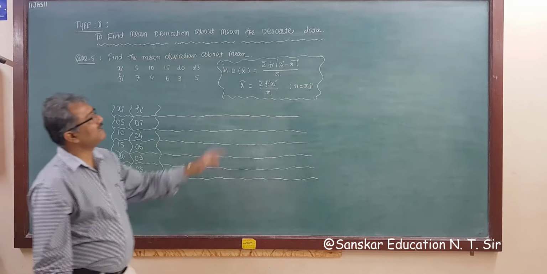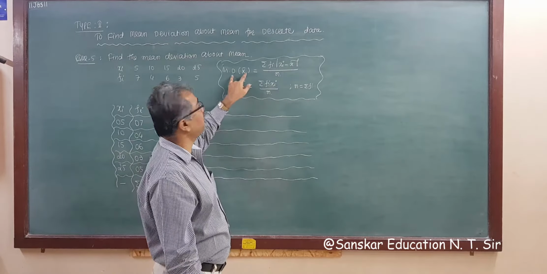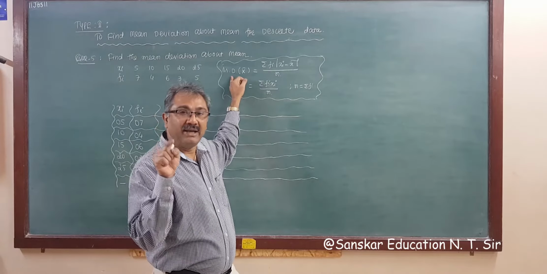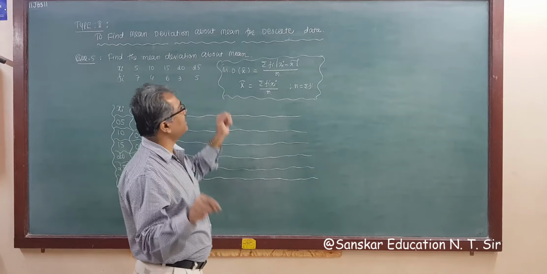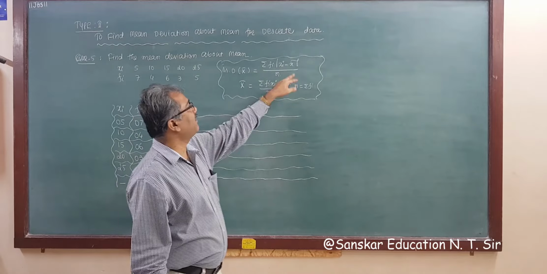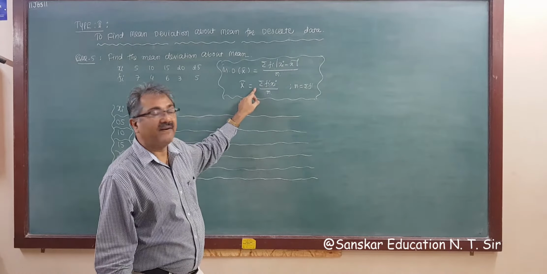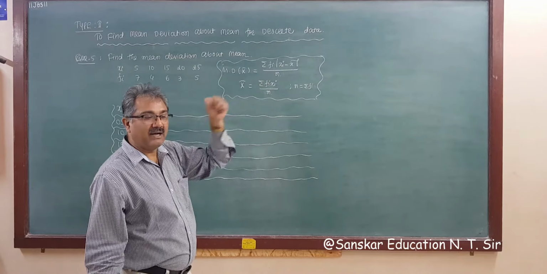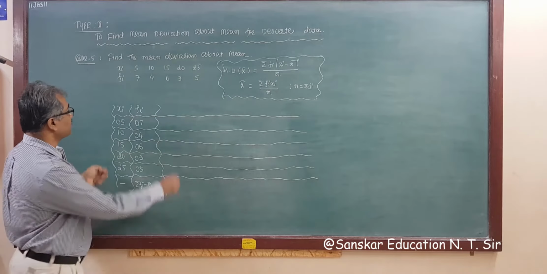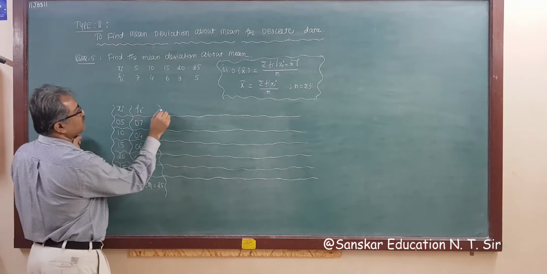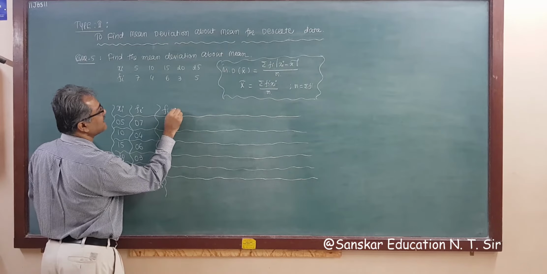Now first of all, this is your formula. You have to find out mean deviation about mean, right? And for that you have this formula. So you require mean first, and formula for mean is sigma fi into xi. So you have to multiply this here. So write down fi xi.